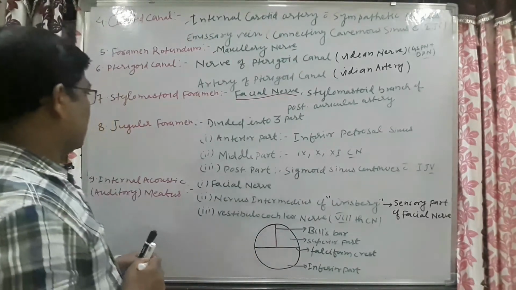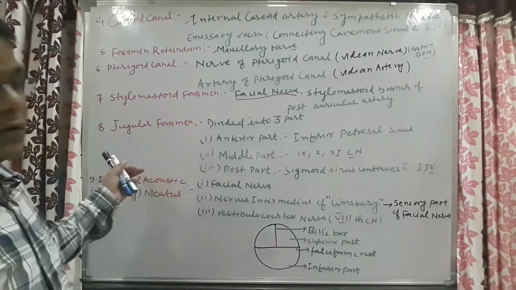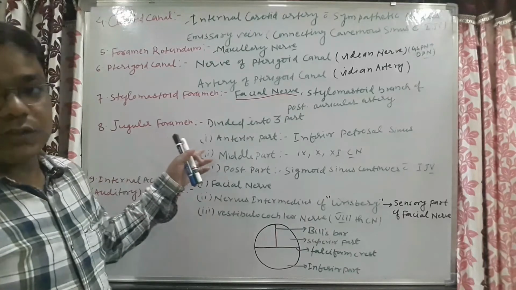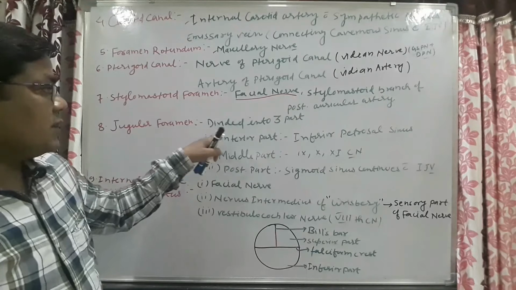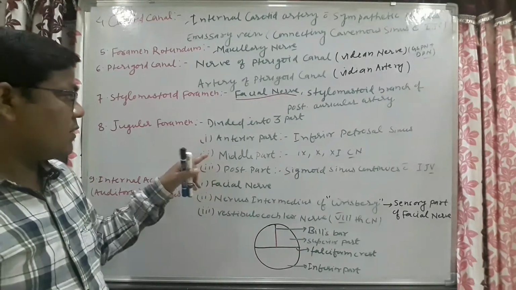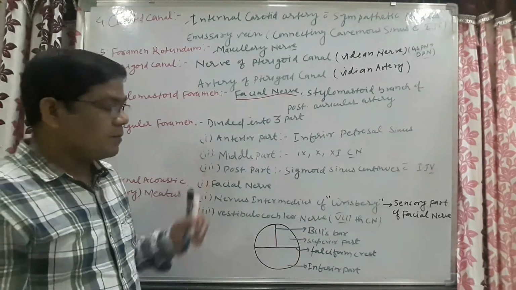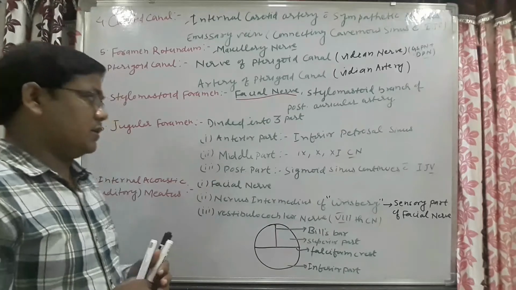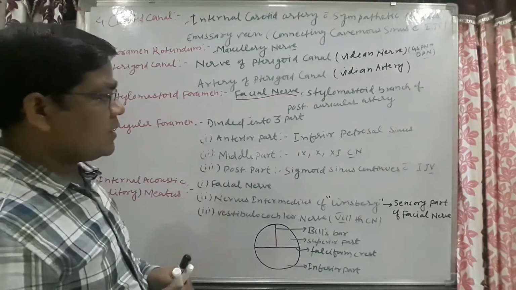Okay. Now come to the jugular foramen. Which things will pass through this jugular foramen? First of all, it is divided into three parts: anterior, middle and posterior. Which things will pass through the anterior part?